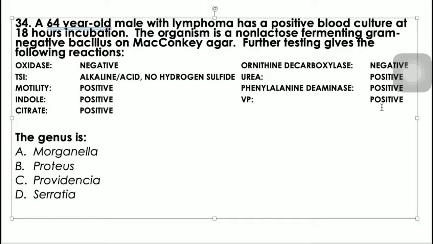Next is on IMViC, indole at saka citrate. When you check for Morganella, Morganella is positive, positive, negative, negative. When you check for Proteus, that is positive, positive, negative, negative. So, ibig sabihin, negative sila for citrate, si Morganella at saka si Proteus. So, automatic cancel na sila dito. Cancel na si A Morganella, cancel na si B Proteus kasi negative sila for citrate. Samantalang dito, nakalagay positive for citrate. And then for Serratia naman sa Providencia, so ang Providencia is positive, positive, negative, positive.